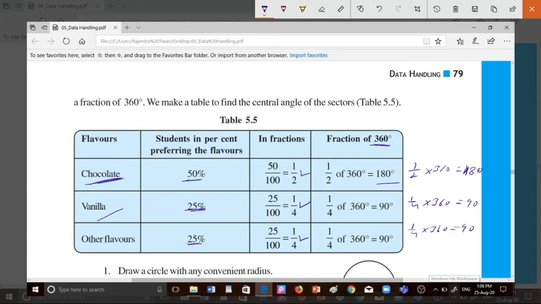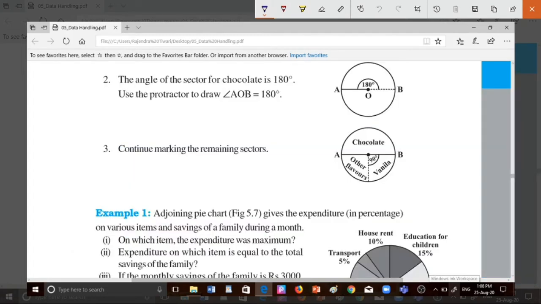So we have 180 angle, 90 angle and 90 angle. By these three angles we have to draw the pie chart. Okay, here is the answer of this particular question. Because the chocolate is 180, it means half of the circle. So this is the part of chocolate, and the other two are 90 degrees. So the other half is divided into two parts, other flavor and vanilla, both are 90-degree angles. So this is the representation of the data in the form of a pie chart.